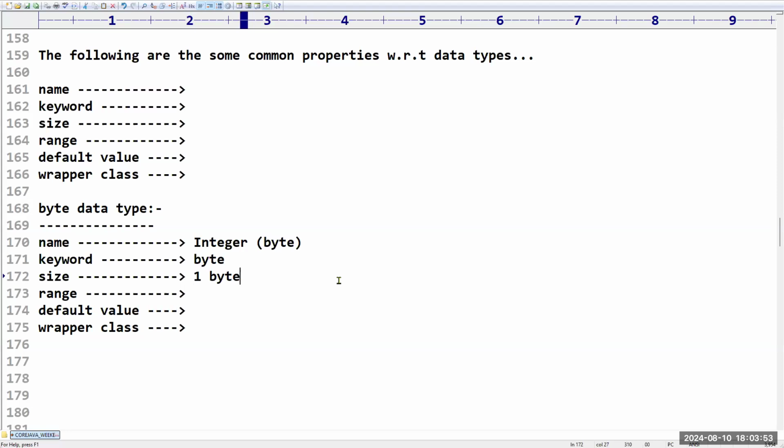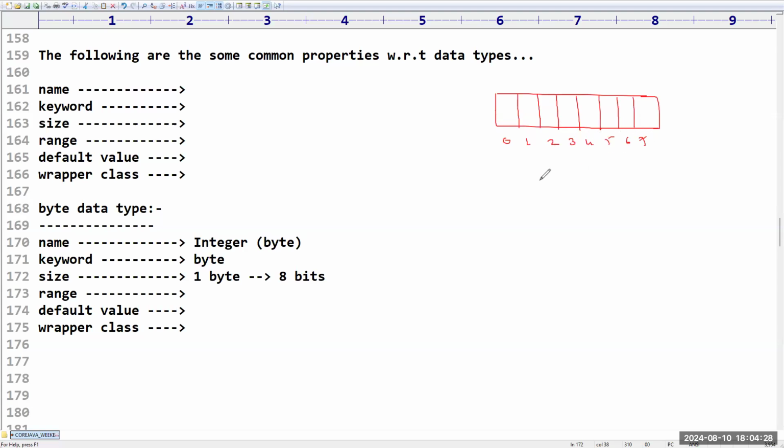1 byte means how many bits? 8 bits. Am I right? So 1 byte means 8 bits. We are going to get 8 bits here. This is the 0th bit, first bit, second bit, third bit, fourth bit, fifth bit, sixth bit, so 0, 1, 2, 3, 4, 5, 6, 7th bit.